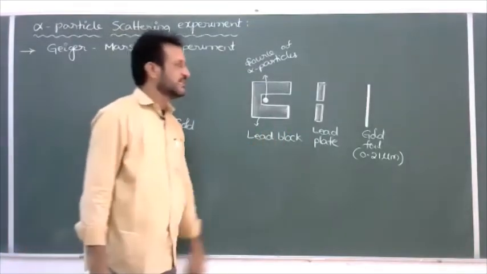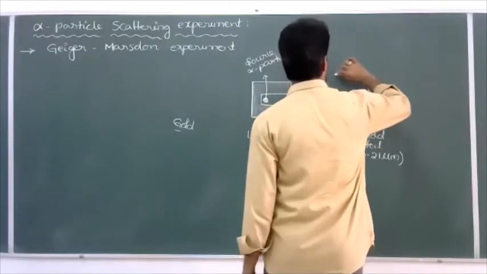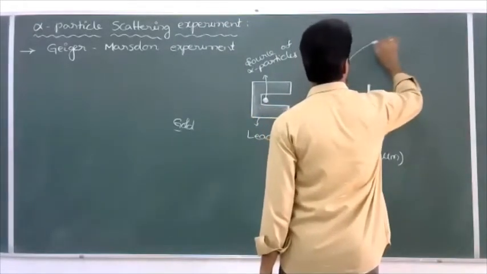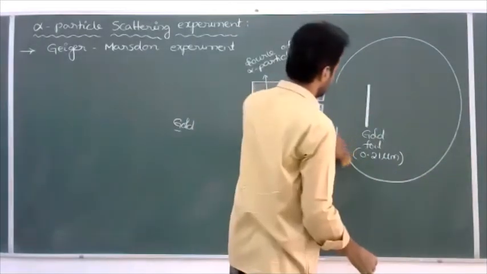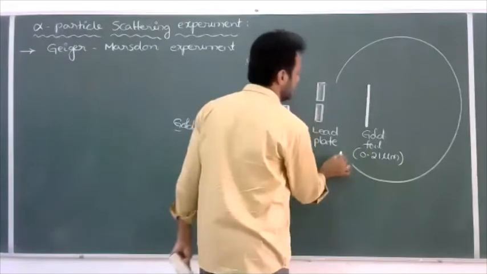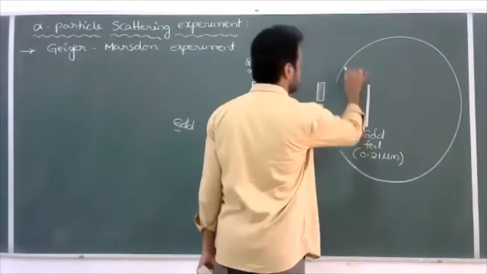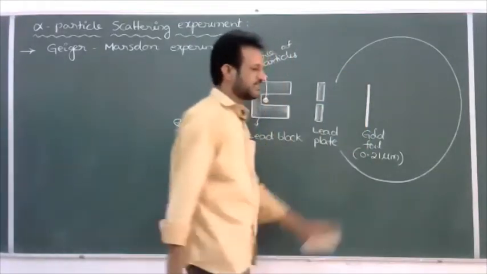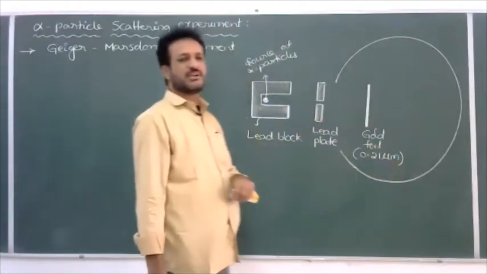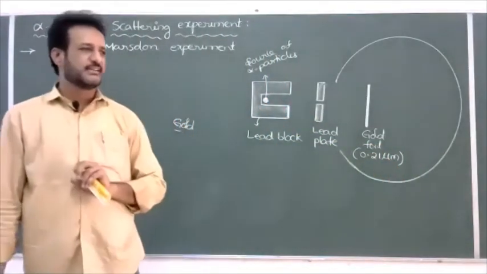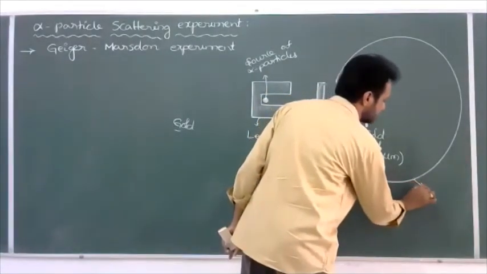It is a lead block. Next, to observe this, we are using a fluorescent screen, or a zinc sulfide screen. The entire chamber has to be placed in a vacuum, but here I am showing only some part. One screen we have to coat with zinc sulfide. It is also called a fluorescent screen. So it is a ZnS, zinc sulfide screen.